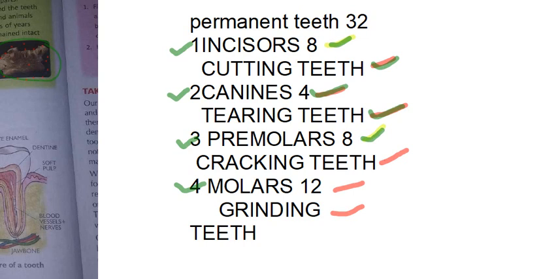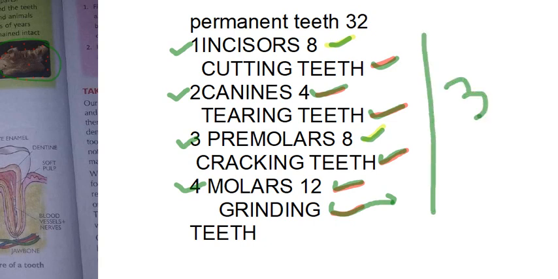Premolars are useful for crushing and grinding the food. They make the food into paste. The other name for premolars is what? Cracking teeth. Next one is molars. How many molars are there? 12, 6 in the upper jaw, 6 in the lower jaw. Why are they useful? For chewing the food. The other name for this is grinding teeth. Okay children, in this lesson we have learnt about temporary teeth and permanent teeth.